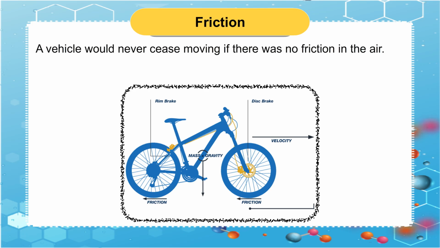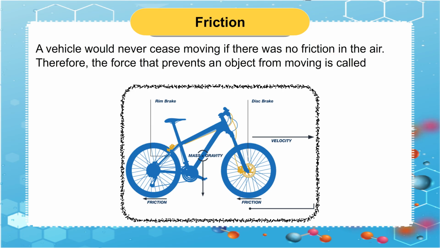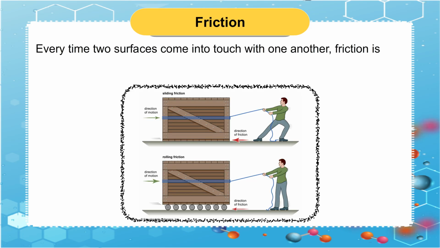A vehicle would never cease moving if there was no friction in the air. Therefore, the force that prevents an object from moving is called friction. Every time two surfaces come into touch with one another, friction is created. Friction is a contact force as a result.